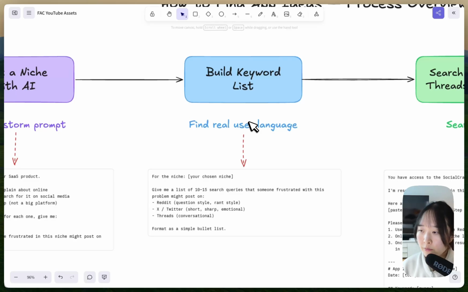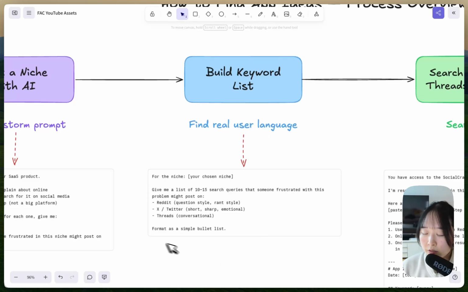And this is the most important step that people skip, and it's why some research ends up with nothing useful. This is because, think about it this way, if someone's frustrated with a specific problem, for example, for me in the space of pet care, I wouldn't search for a medication app for pets. I would type in something like, when is my dog supposed to get vaccinated? Right? So we need to think the way that our potential users would search and think.